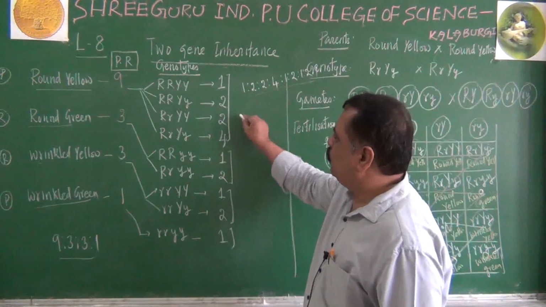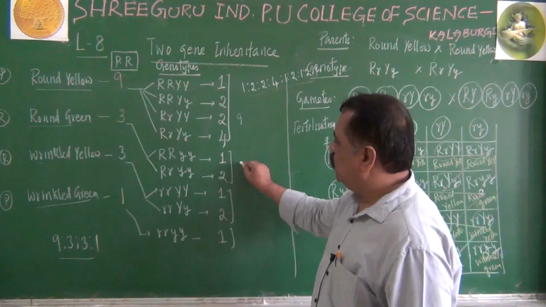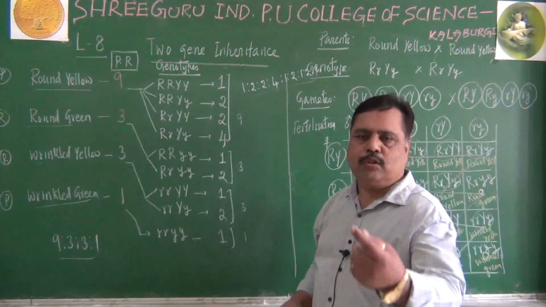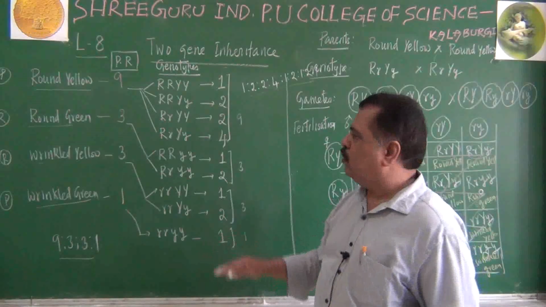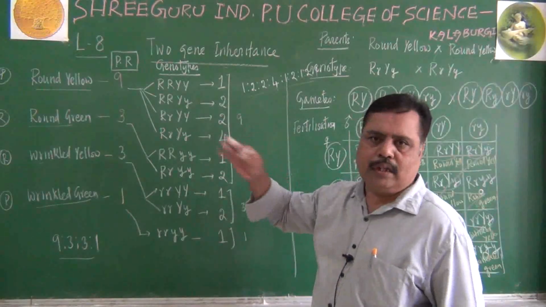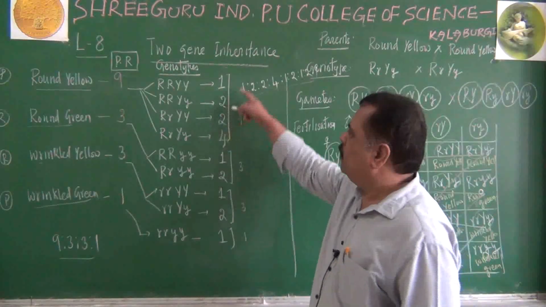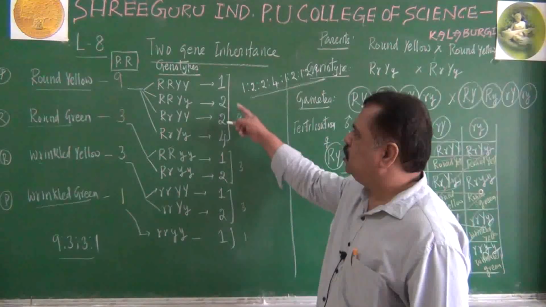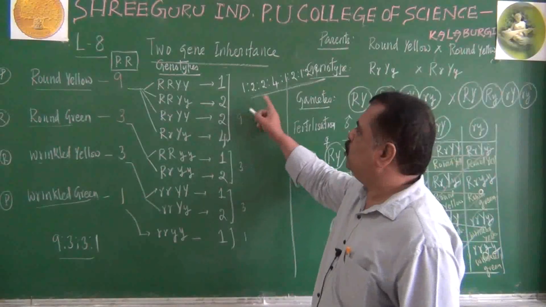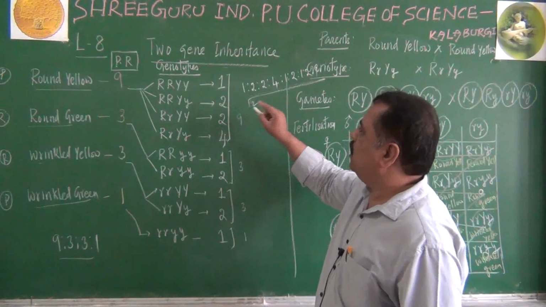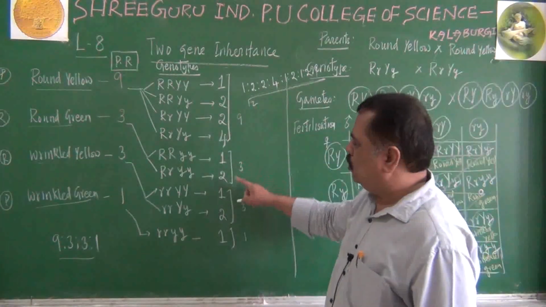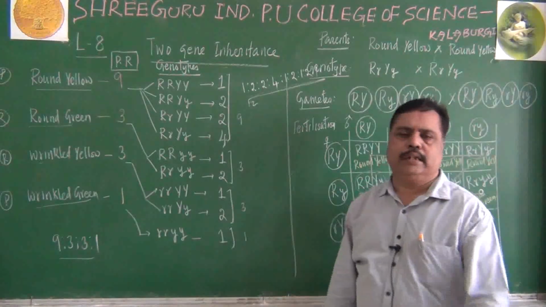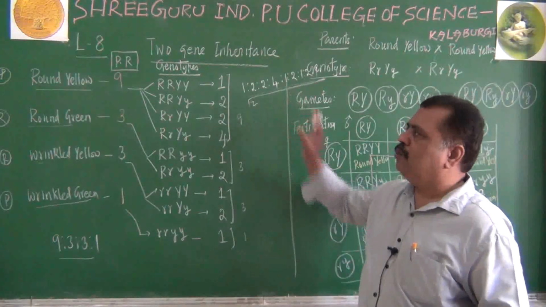This 1, 2, 2, 4 is nothing but 9. This 1, 2 is nothing but 3. This 3 and this 1. You are remembering so many unwanted phone numbers, but that will not give you marks in board exam. If you remember this ratio, at least you can get 1 mark. What is the genotypic ratio of F2 generation? That is 1, 2, 2, 4, 1, 2, 1, 2, 1. This is 2 gene inheritance, otherwise dihybrid cross